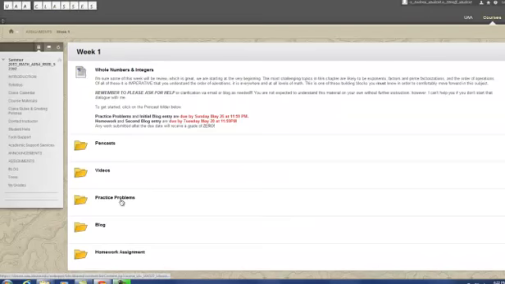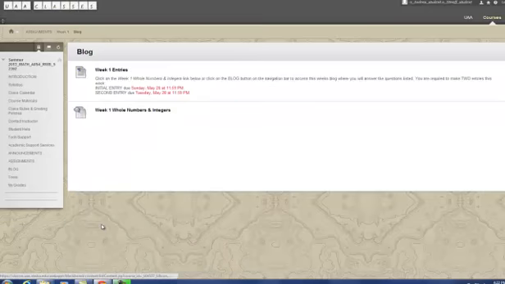And after you do the practice problems, then you're going to click on blog, and here it has your blog deadline. You can either click here on this link to get to the blog, or you can go to your navigation bar, click on blog, and it'll take you to week 1 whole numbers, and there will be directions in there with what you need to do. That first blog is due by Sunday night at 11:59.